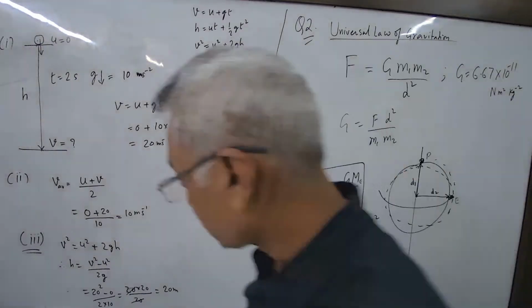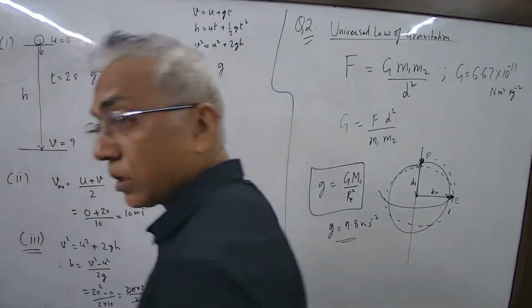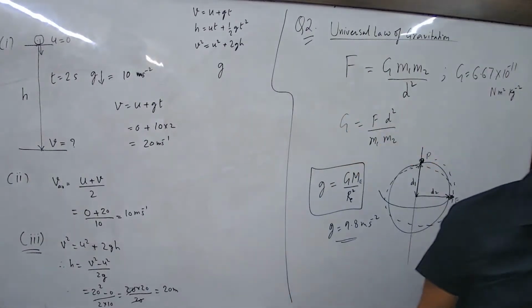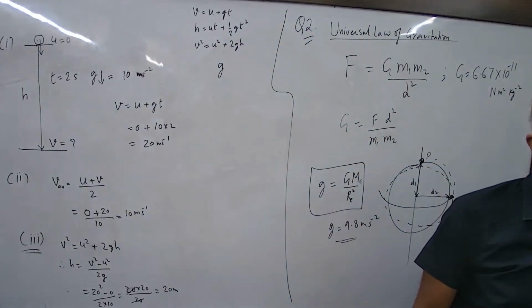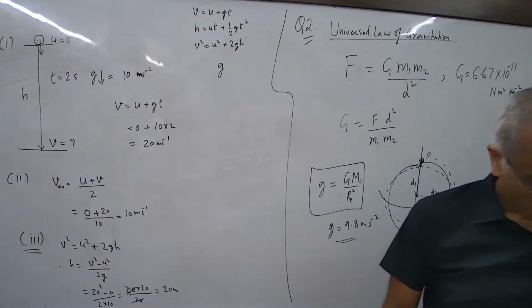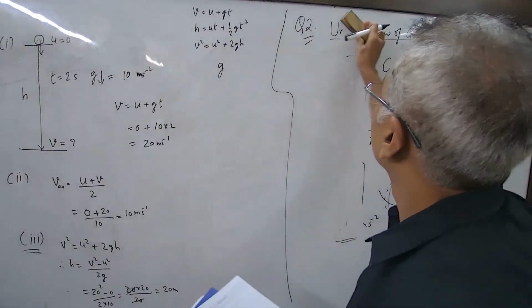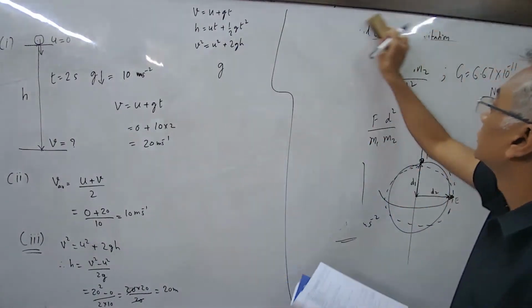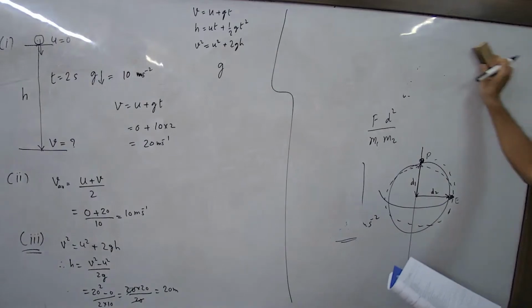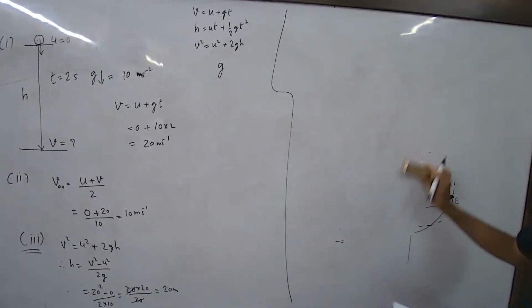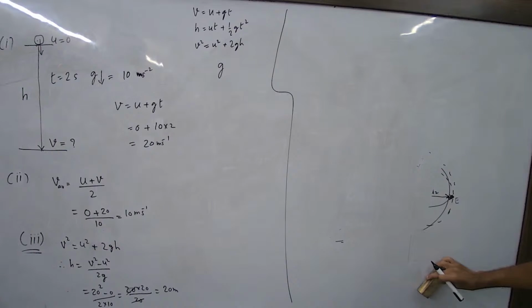Next question is, an object is thrown vertically up. Who will do it? Who wants to do it? You want to try? Okay, you try. Next question. Read. Question number 10. I asked you to read.